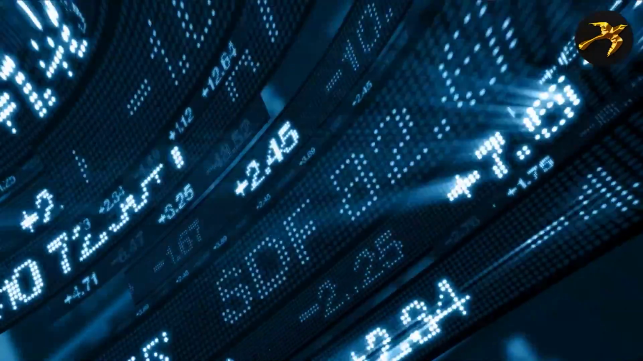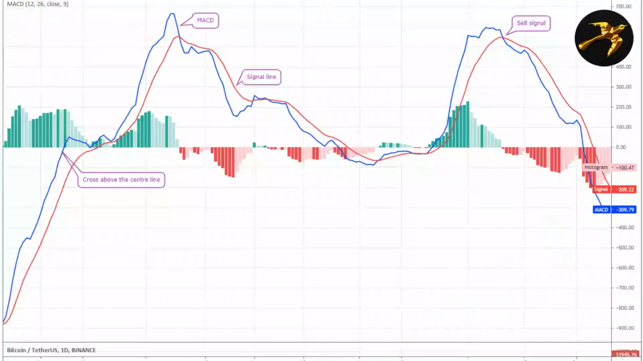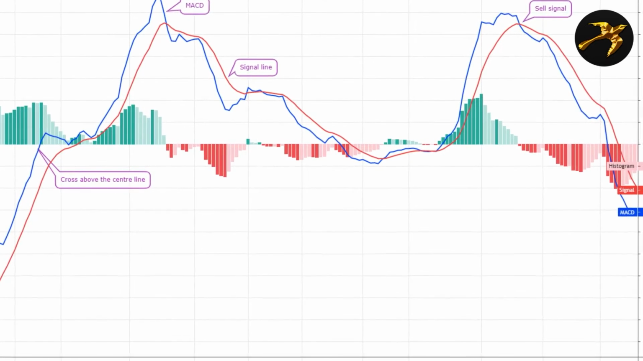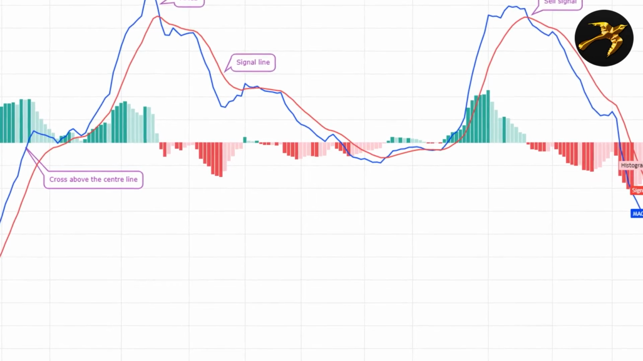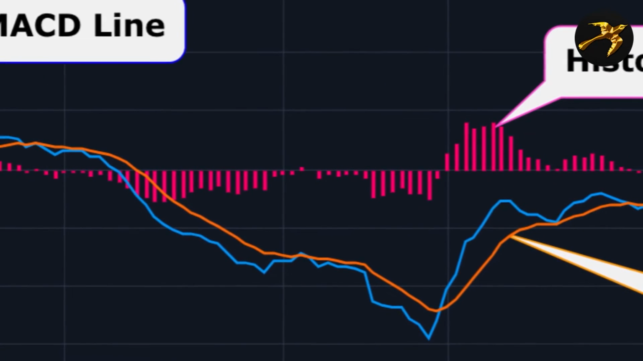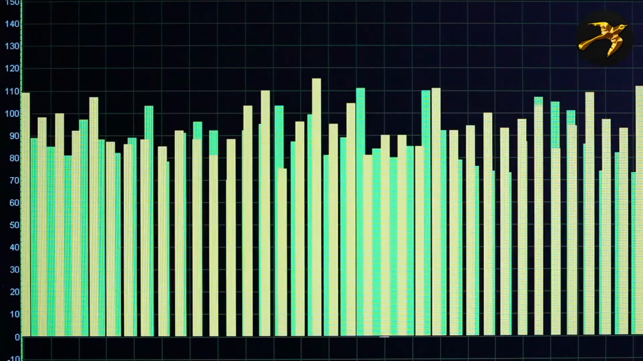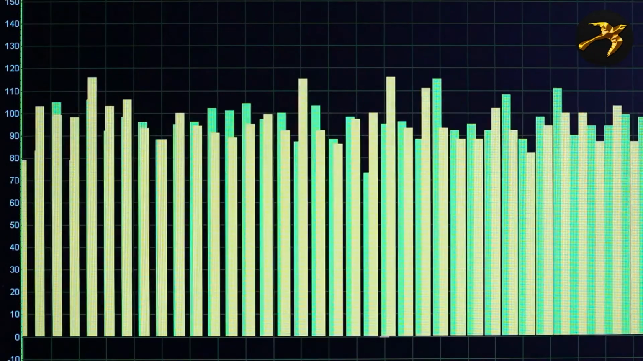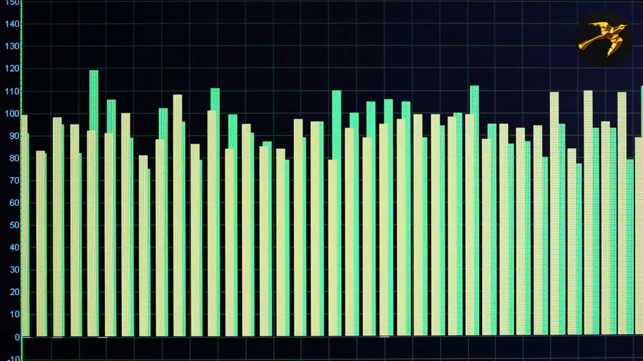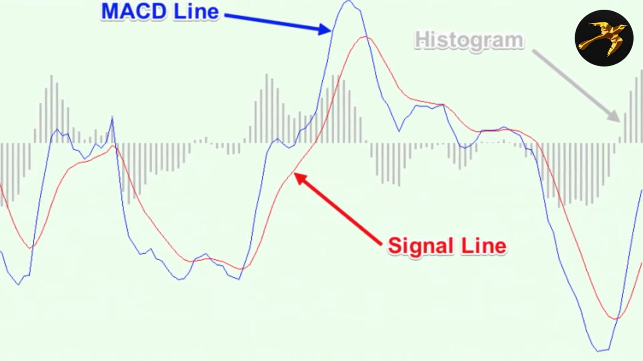Moving average convergence divergence, MACD, is a popular trend following indicator. MACD is derived by subtracting the longer EMA from the shorter EMA. The MACD line is obtained by subtracting the 26-day EMA from the 12-day EMA. The MACD line always has a signal line, which is generally a 9-day EMA. A histogram shows the distance between the MACD and the signal line. When the MACD is above the signal line, the histogram is above the baseline. MACD below the signal line means the histogram is below the baseline.